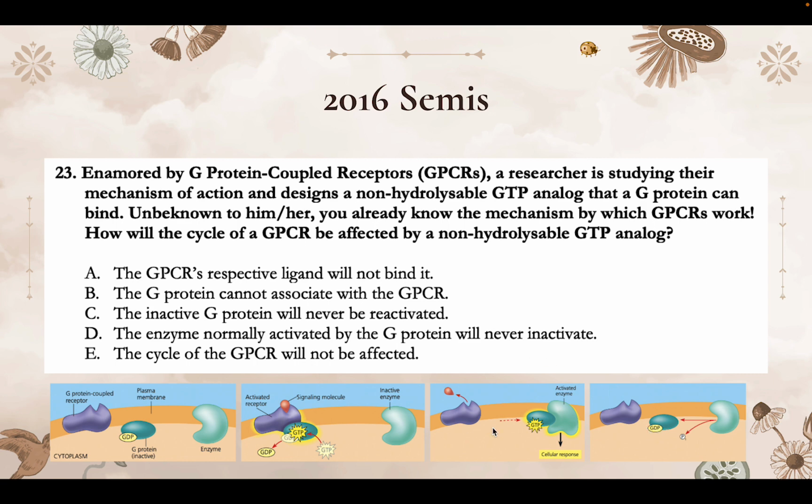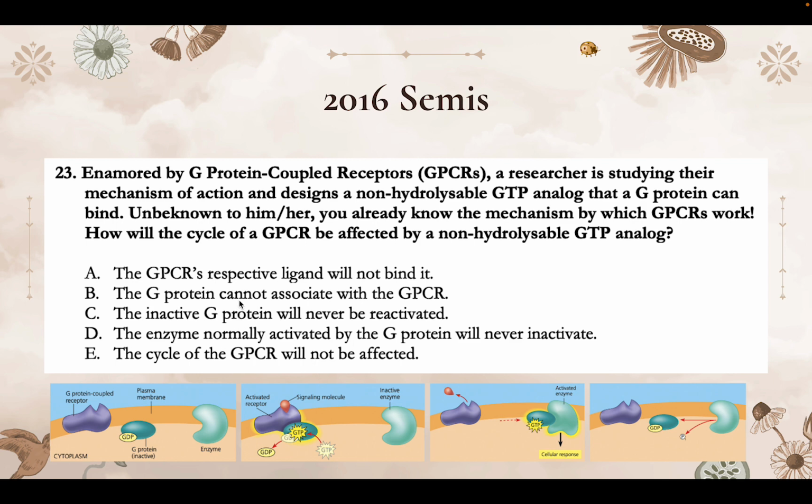So we're stuck perpetually in this step, and you'll see that means that the G protein's always active and the enzyme is always active. So if we look at all of these answer choices, the choice that matches this is answer choice D. The enzyme normally activated by the G protein will never inactivate.